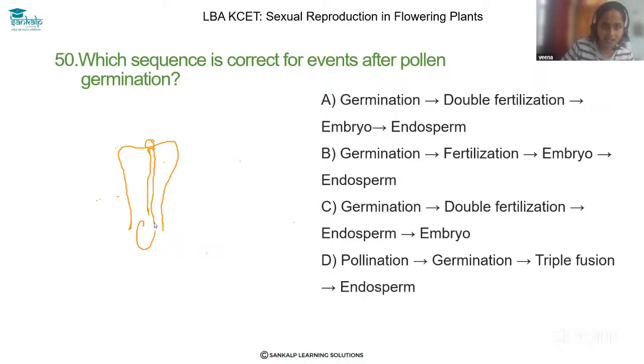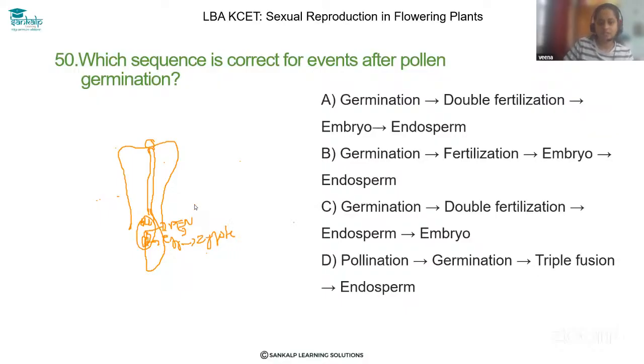And here there is the ovary, with antipodals and all, the embryo sac is there. Through the pollen tube the male gamete fuses with the egg, and the other fuses with the polar nuclei to form the PEN, and the egg forms the zygote, right? So this is the normal process.